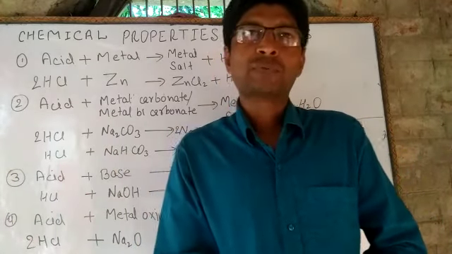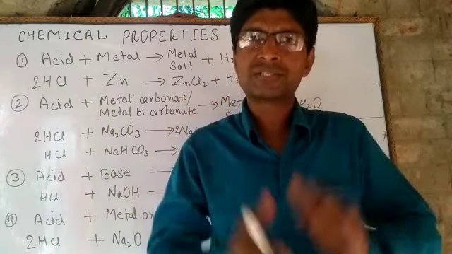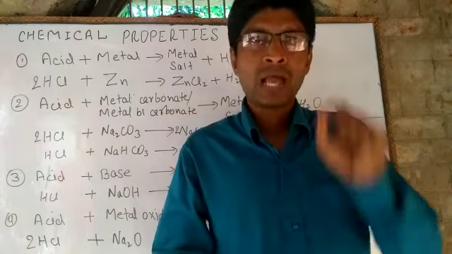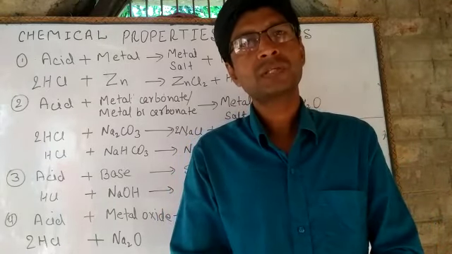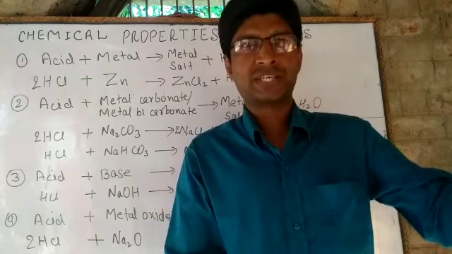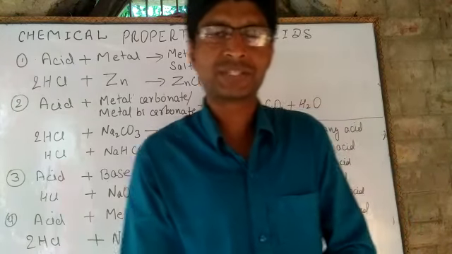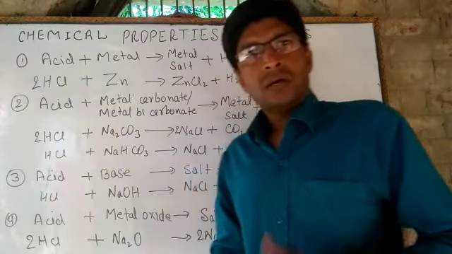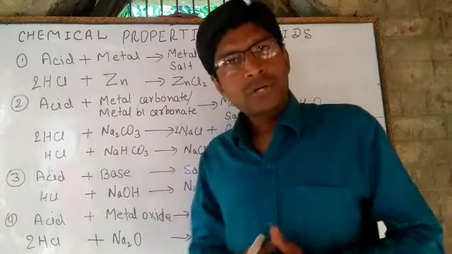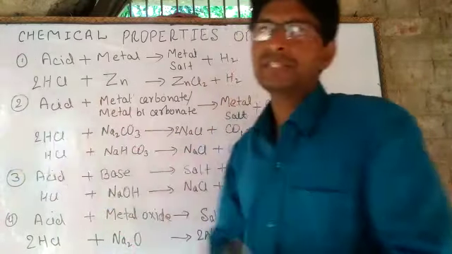But now you have to learn the new definition like this. Acid is the substance which produces hydrogen ions when dissolved in water. Hydrochloric acid, nitric acid, sulfuric acid, these are acids. Dear students, now we'll discuss the physical properties and chemical properties of acids.